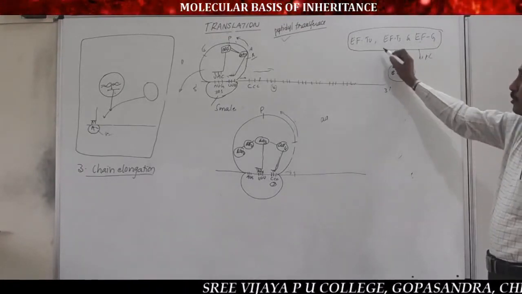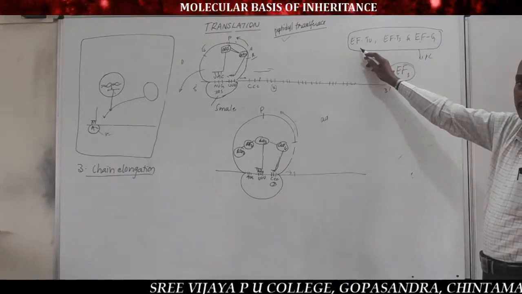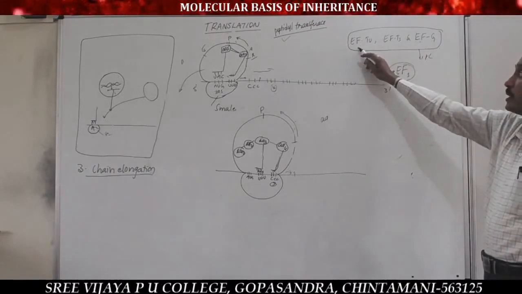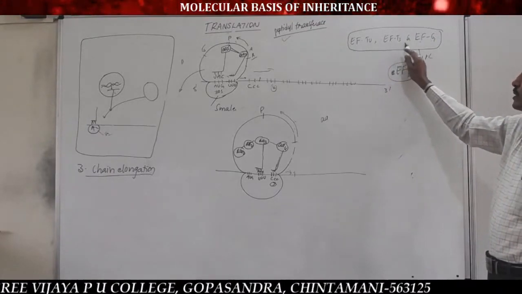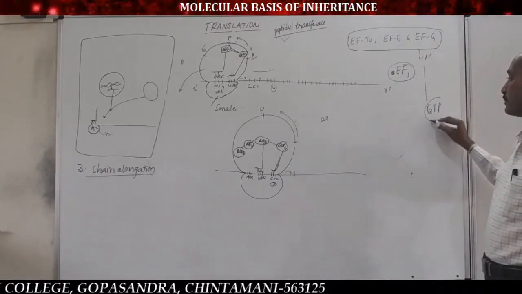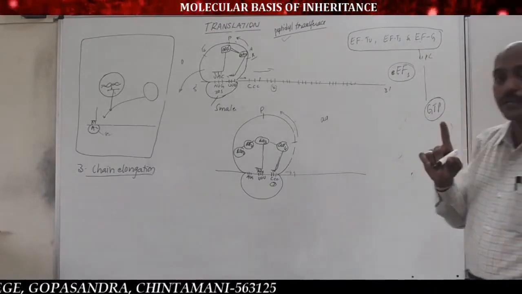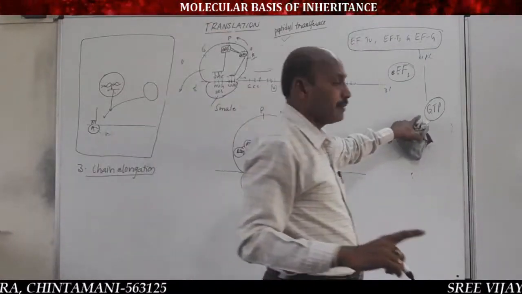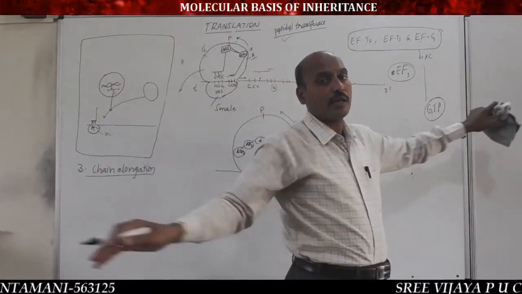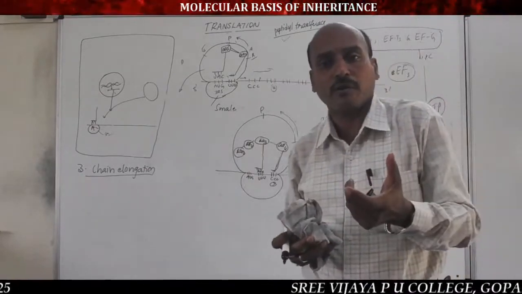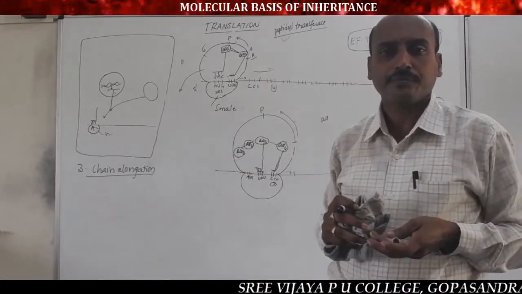While in a prokaryotic cell, the elongation factors are EF-Tu, EF-Ts, and EF-G, along with energy in the form of GTP. Never ATP or AMP, never GDP, only GTP is the required energy for elongation of the polypeptide chain. That is the procedure of chain elongation.